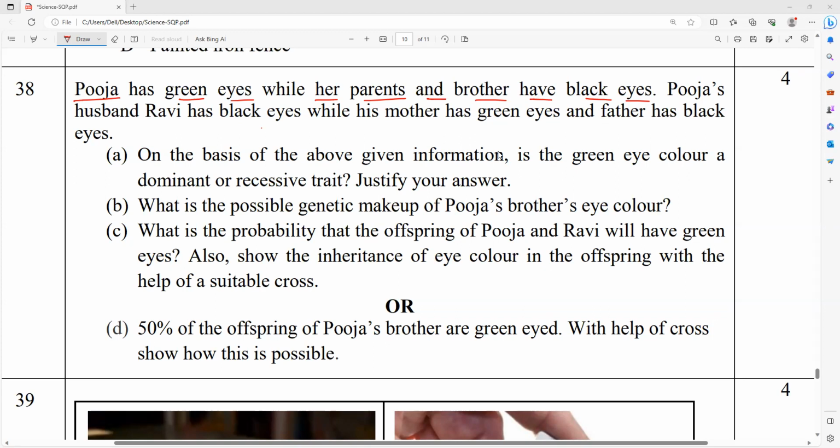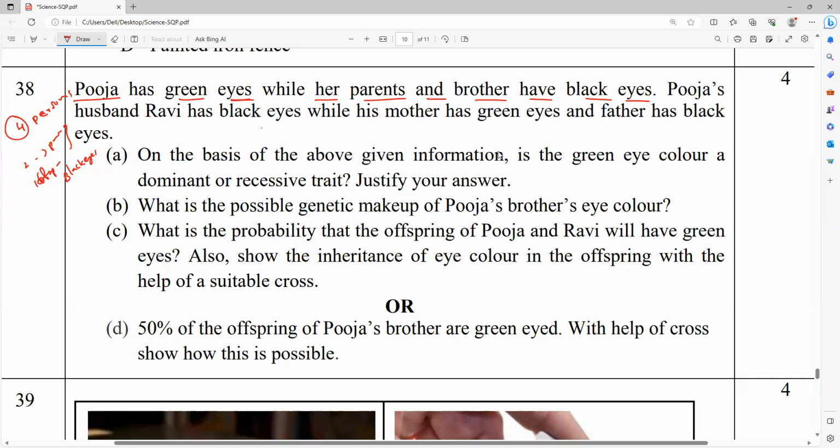So totally 4 persons are there. In the 4 persons, if I take the 2 parents and 1 offspring, so all 3 members have black eyes. Only Pooja alone has green eyes.